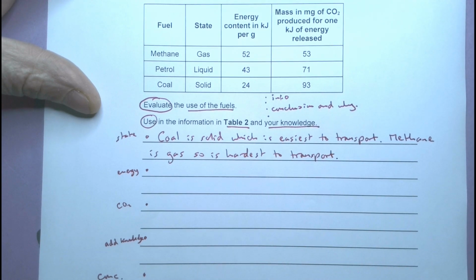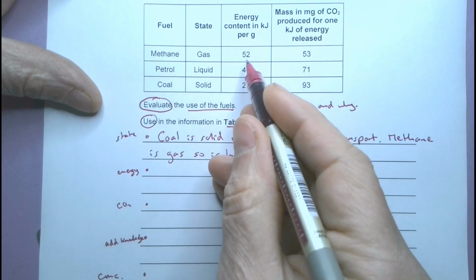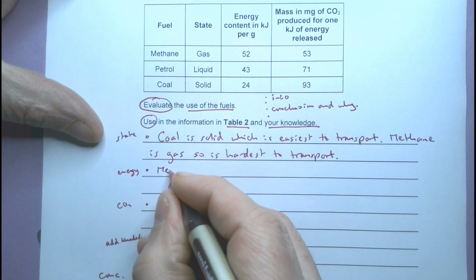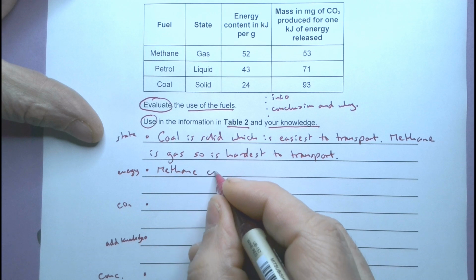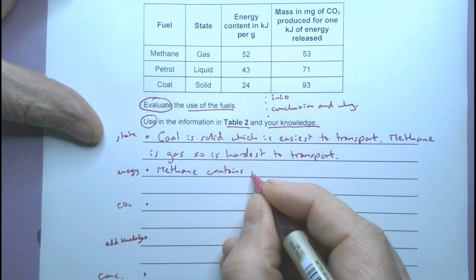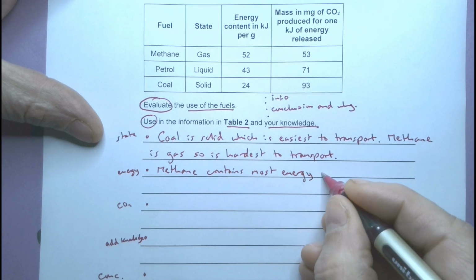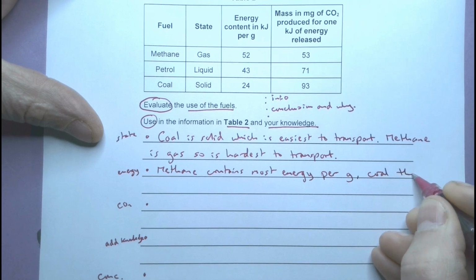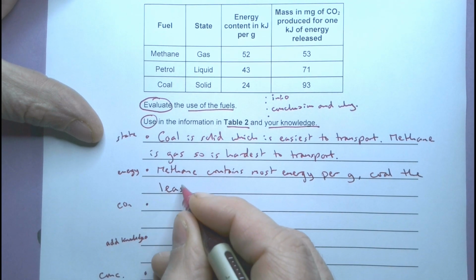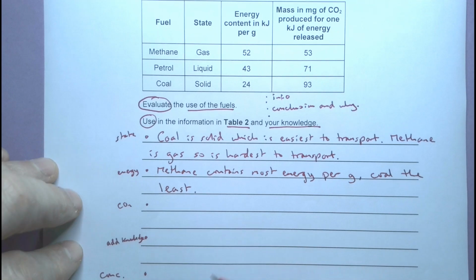Okay, the energy. Well, okay, so which one? Methane gives off the most energy. So methane contains the most energy per gram. Coal the least. Okay, so each line I'm just adding a little bit more information. I'm just using these to sort of compare. I'm comparing each line as a comparison for each of these things here.